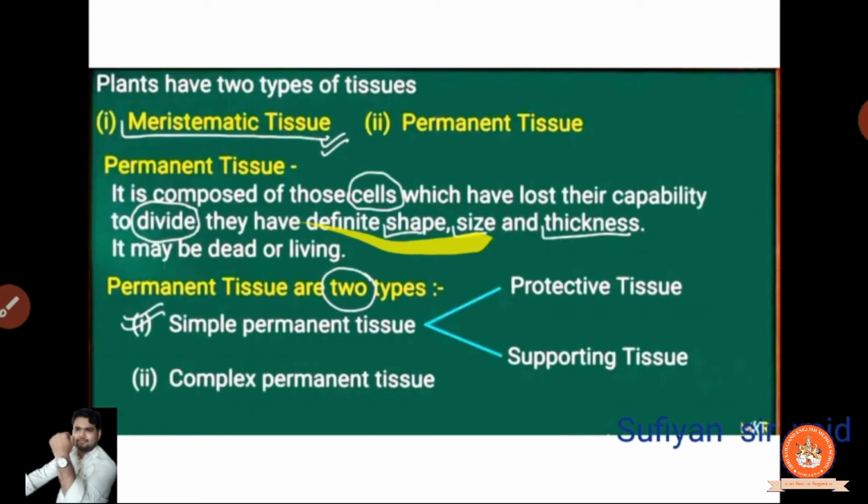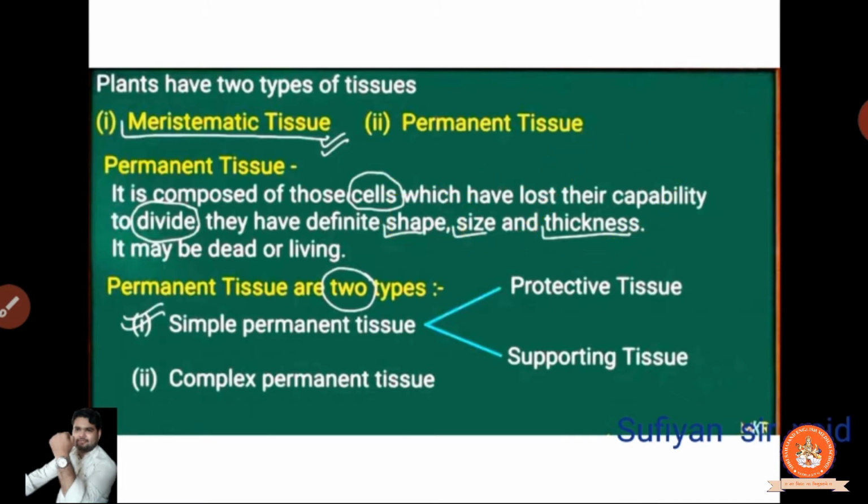It is composed of those cells which have lost their capability to divide. Clear? The cells which have lost their capability to divide, meaning to form new cells, to form a new branch. They have a defined shape, size and thickness. They may be dead or living. It depends on the particular part whether they are dead or living. But they are not going to be divided into different parts. They have a particular fixed shape, size and thickness.